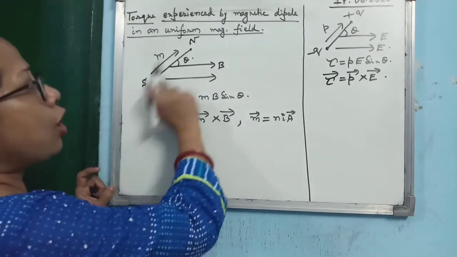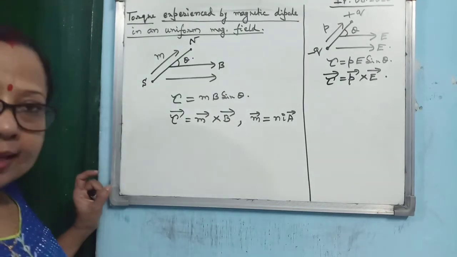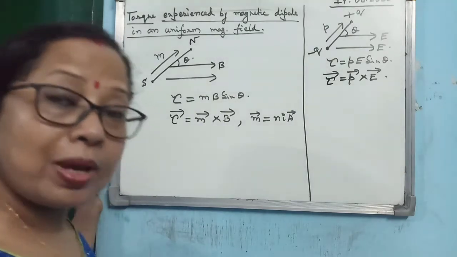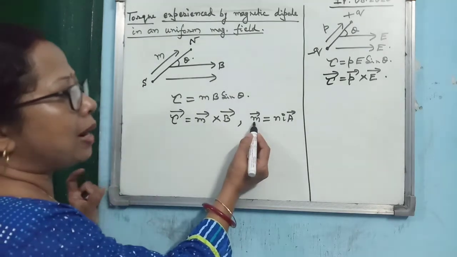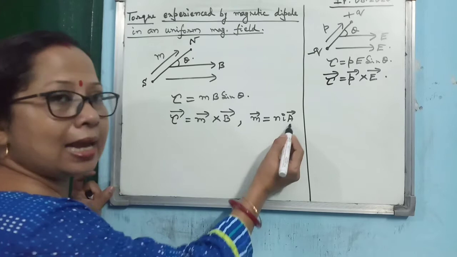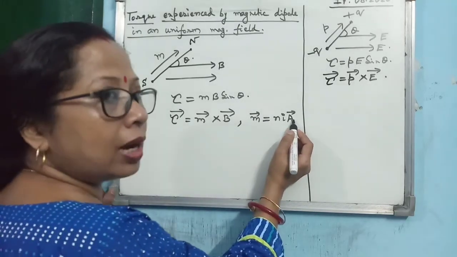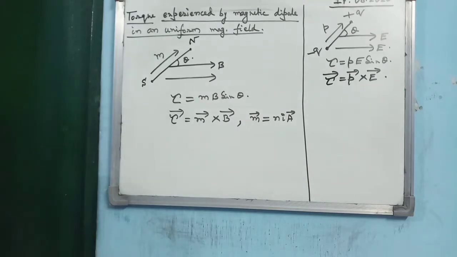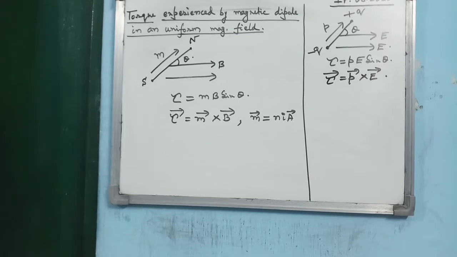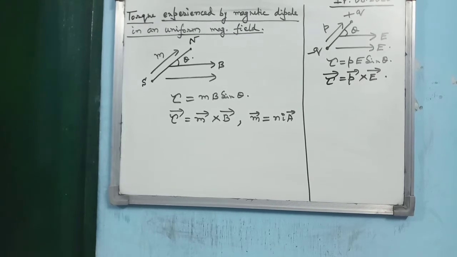And instead of a bar magnet, if you take a current carrying circular loop, then in that case remember M will be given by NIA, and the direction of M will be along the direction of the area vector. Alright, so just by comparing the magnetic dipole with the electric dipole, this is the expression you are getting for the torque experienced by a magnetic dipole placed in a uniform magnetic field.